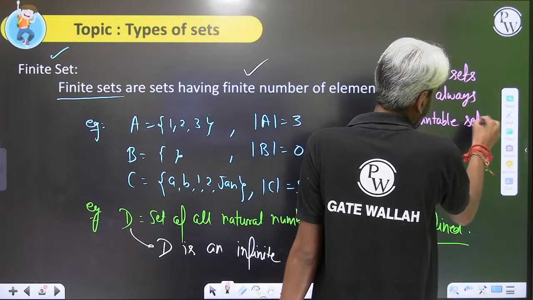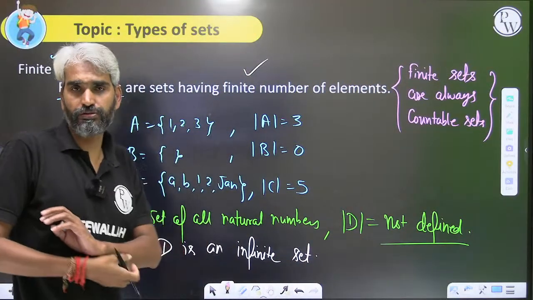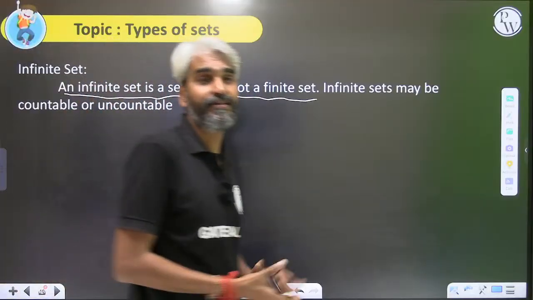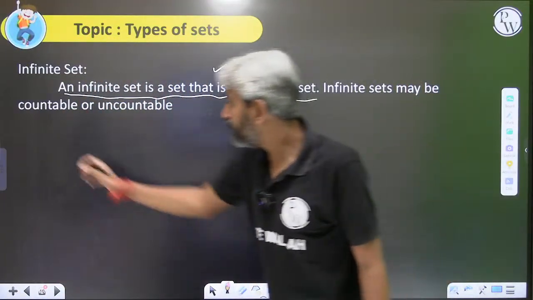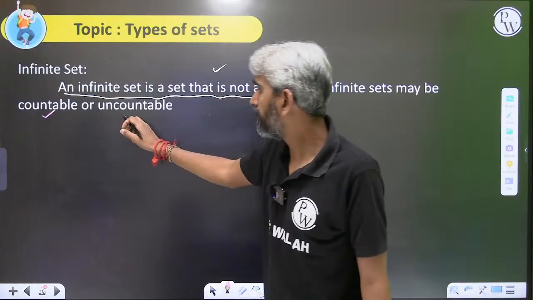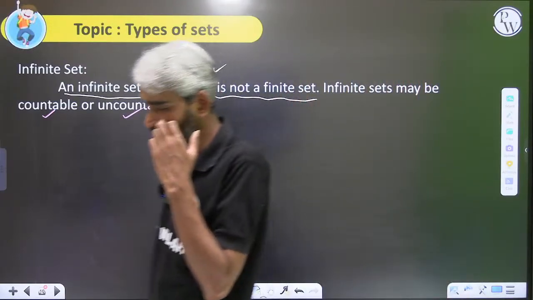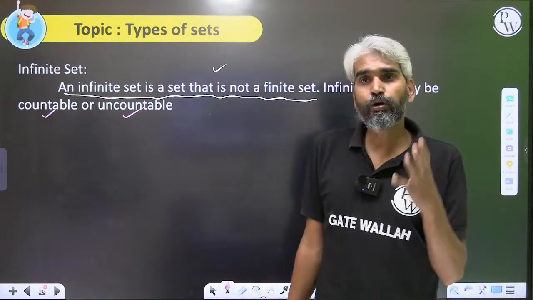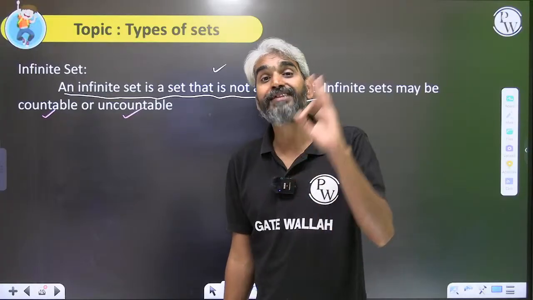What do I mean by countable sets? That is, we can actually count the number of elements in those sets. But when we talk about infinite sets, they may be countable or may be uncountable. This is a tricky definition which is related to the concept of equivalence of two sets, or more generally, it is actually defined on the definition of a bijective function.